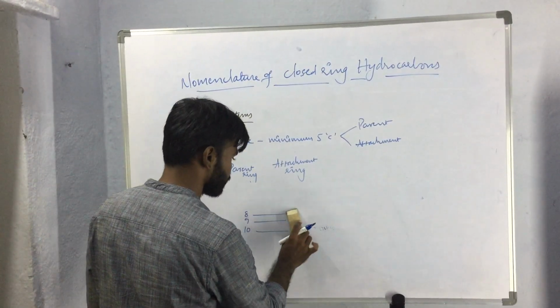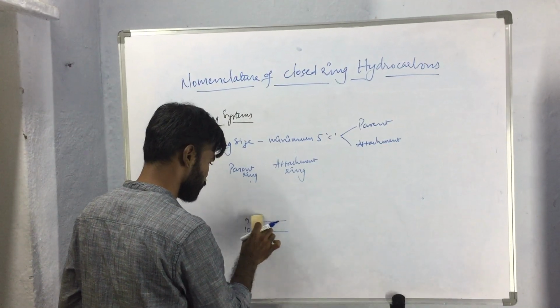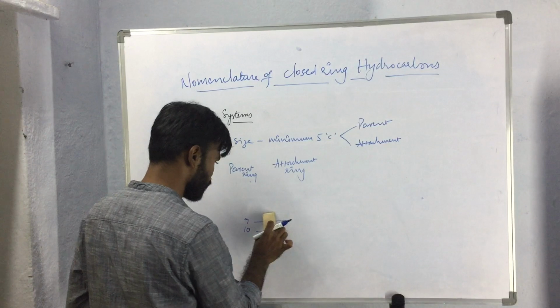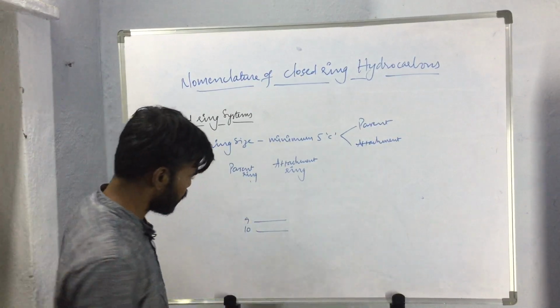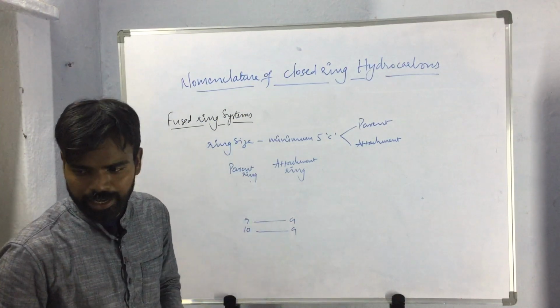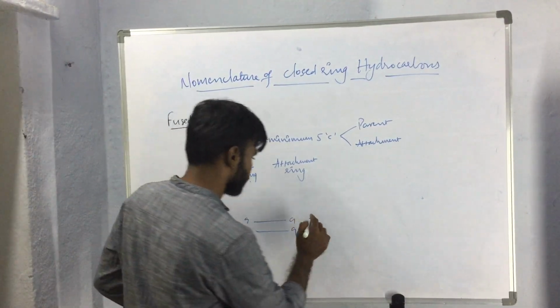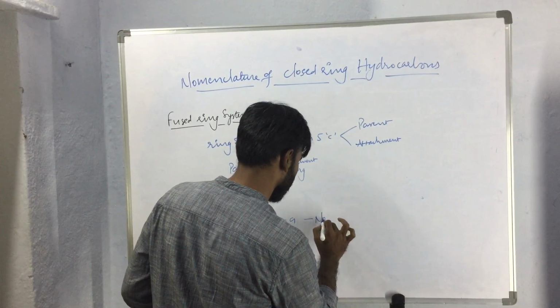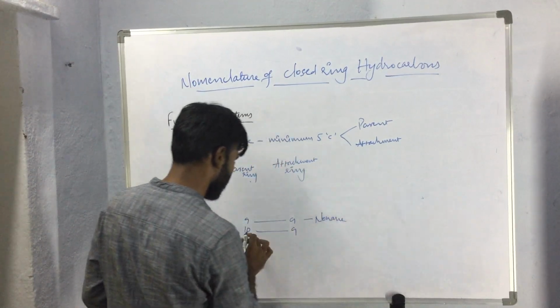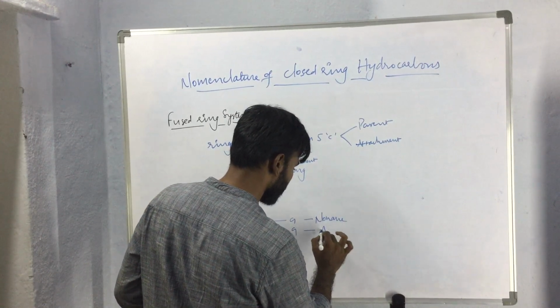So now, what if the compound contains 9 carbon atoms in both the parent ring and the attachment ring? Then this will be called nonalene, and more than 9 carbon atoms will be called azulene again.